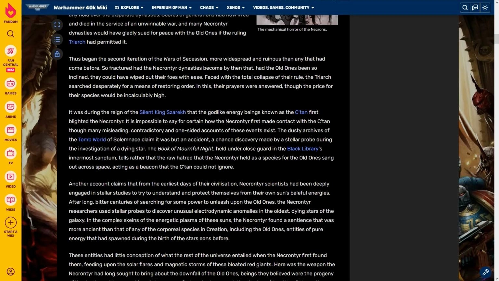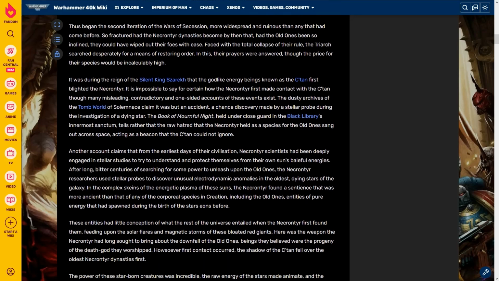It was during the reign of the Silent King, Cesaric, that the godlike energy beings known as the Satan first blighted the Necrontyr. It is impossible to say for certain how the Necrontyr first made contact with the Satan, though many misleading, contradictory, and one-sided accounts of these events exist. The dusty archives of the tomb world of Solemnase claim it was but an accident, a chance discovery made by a stellar probe during the investigation of a dying star. The Book of Mournful Night, held under close guard in the Black Library's innermost sanctum, tells rather that the raw hatred that the Necrontyr held as a species for the Old Ones sang out across space, acting as a beacon that the Satan could not ignore.